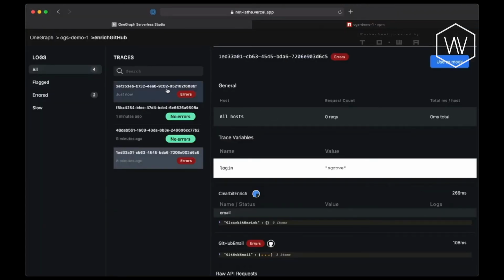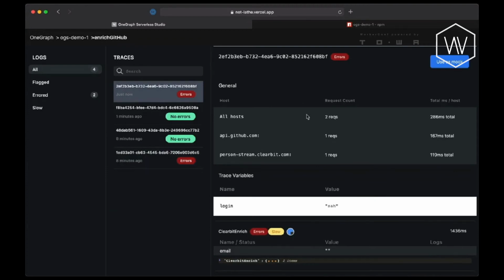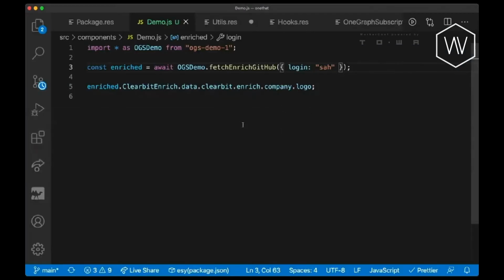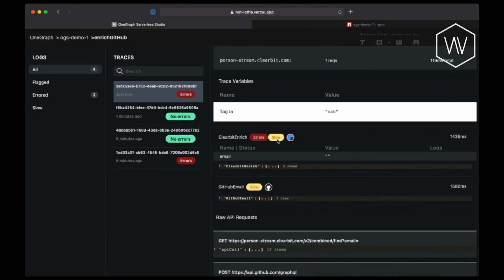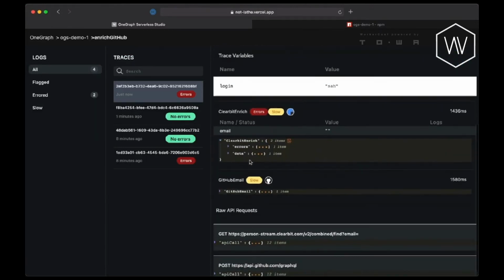If, however, I come in here and I go ahead and run this with SAW, whenever I come back to our trace, I see that there's actually an error here. And this is really nice because even though I called this from inside of my JavaScript code here, I can have a full trace of exactly what happened, including what went wrong. So whenever I look at the Clearbit, I can see that the value for this email was actually empty.